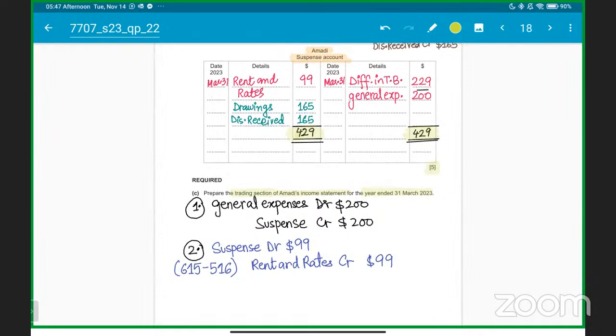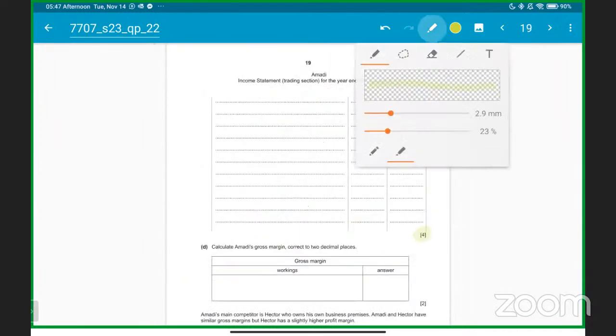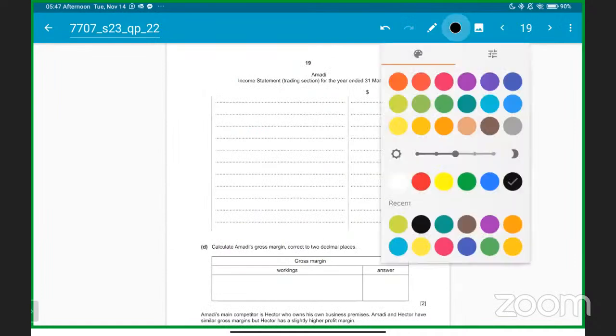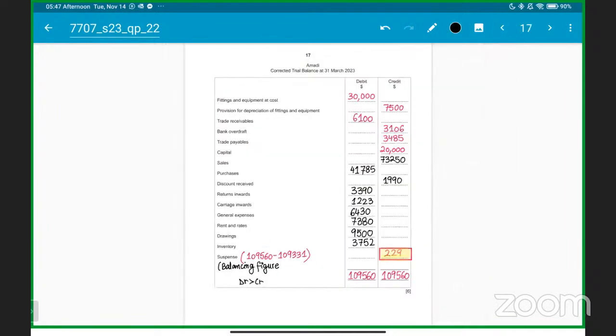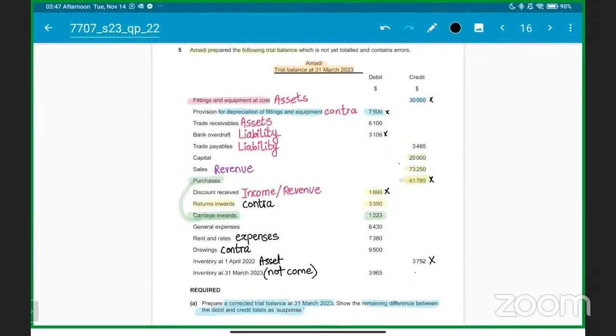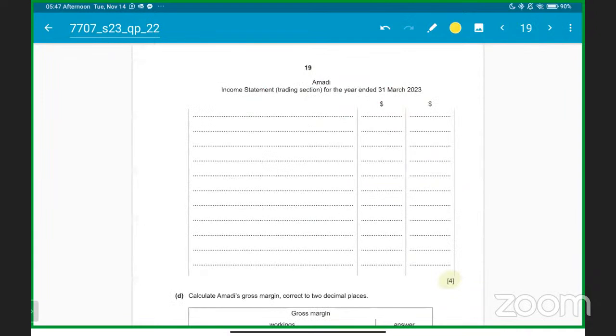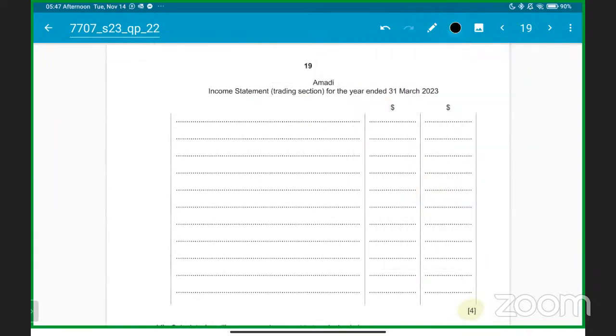So we have to make her income statement as well, but only the trading section. Always remember, students, the trading section is only till the gross profit. So we have to make the trading section but only till the gross profit. People following, getting it? Every adjustment, everything written has some benefit. You will be starting with revenue. Let's start the income statement; they have already given the format that we are making Amadi's income statement, trading section for 4 marks. Any questions in part B?